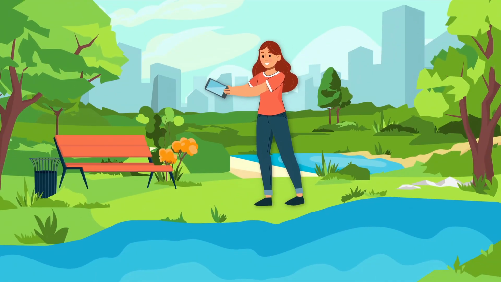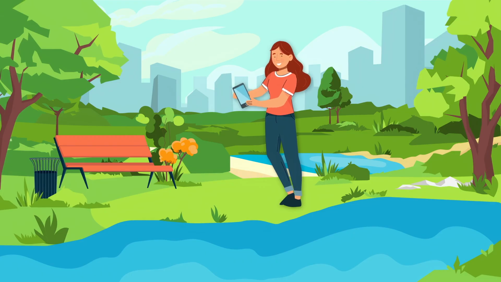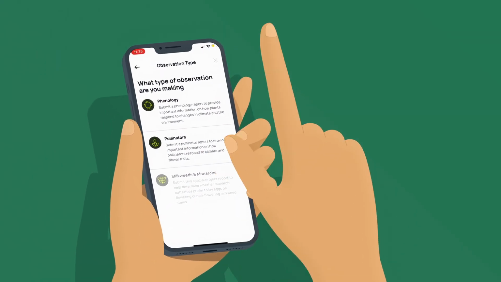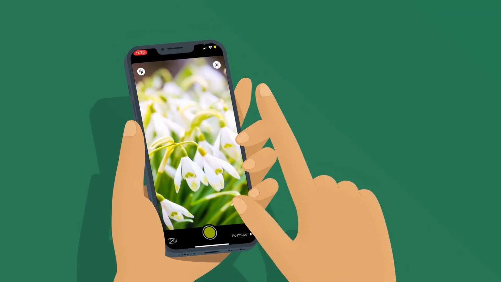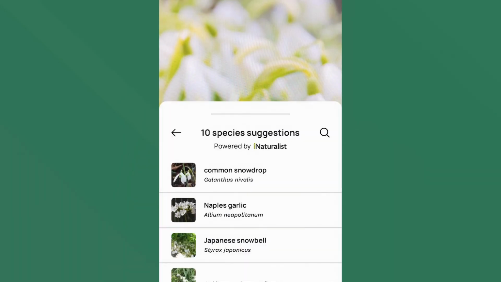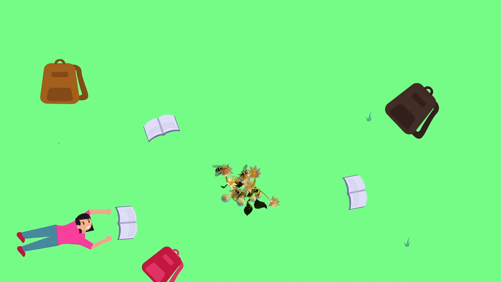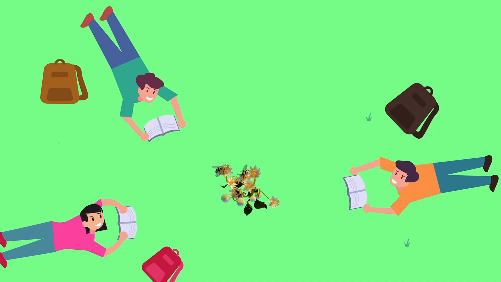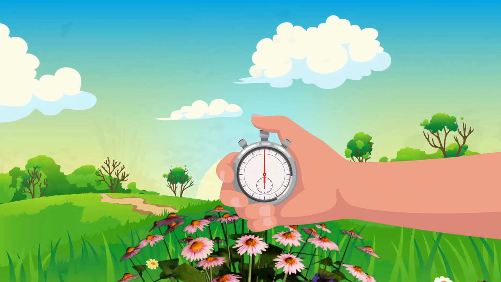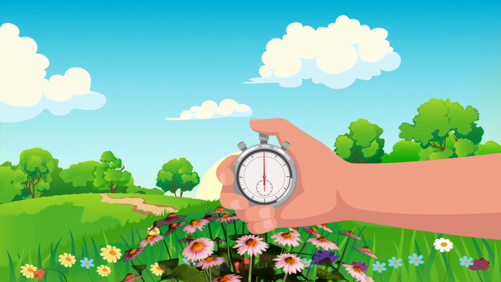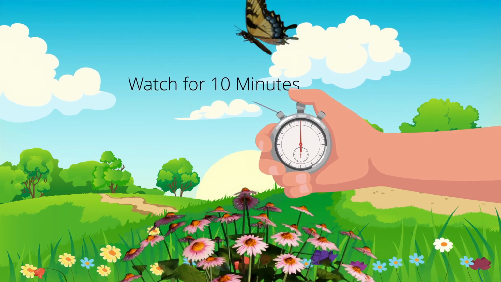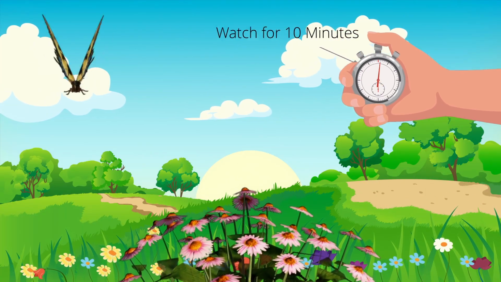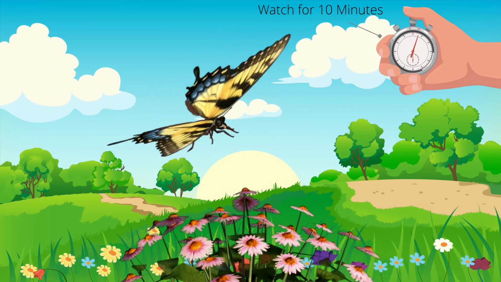Start your pollinator observation by finding a flowering plant and snapping a picture of the flower blossom with your smart device. Use the in-app identification tool to help you ensure you select the correct species of plant. Next, you'll sit back and watch how many pollinators visit the blossoms of your plant. We recommend that you watch for pollinator visitation for at least 10 minutes. You want to be close enough that you can see the pollinators, but not so close that you bother them.